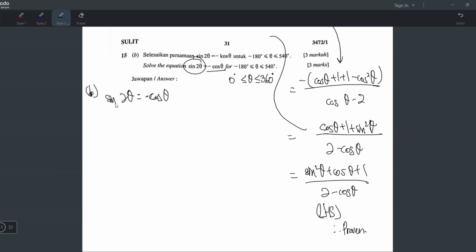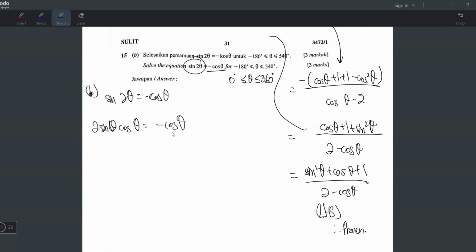All right, first step, you can use double angle here. The double angle formula, sine 2 theta can change to 2 sine theta cos theta. Yeah, this is the double angle formula, and then equals negative cos theta. Okay, when you reach here, there's two ways to do it. Ada dua cara. Satu cara yang betul, satu cara yang salah. Let me show you the cara yang salah.